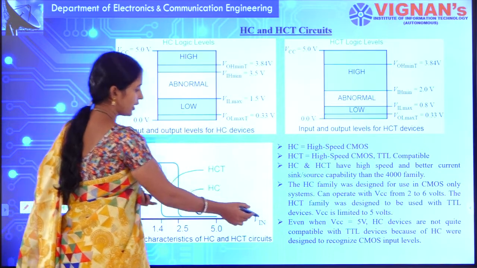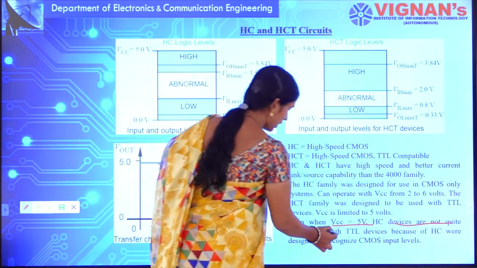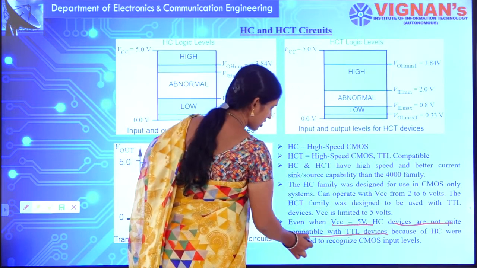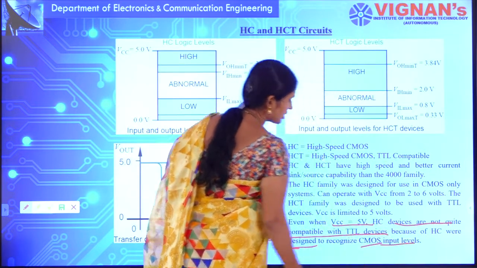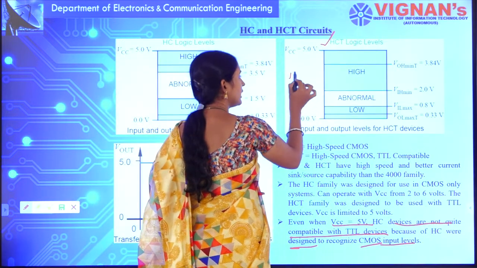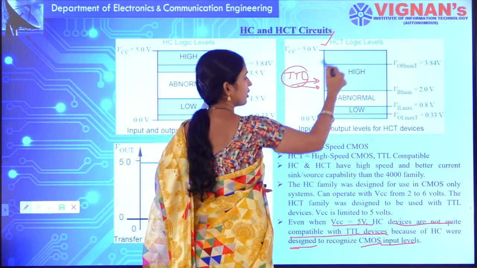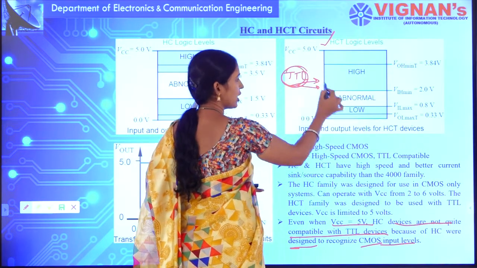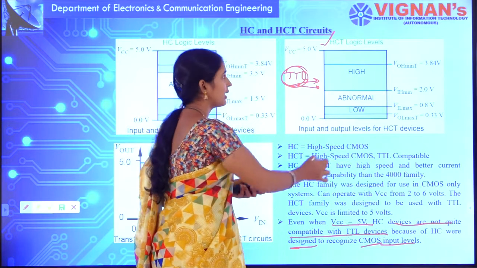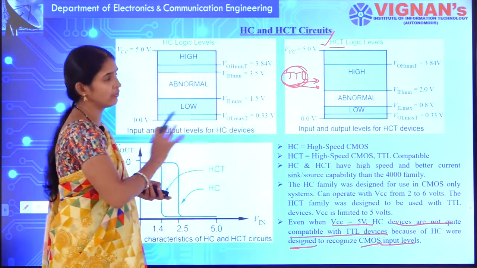So even though they can operate with 5 volts, the devices are not quite compatible with TTL devices, because they recognize only CMOS input levels. Whereas with HCT device families, even though TTL is providing the inputs, it can recognize this as logic low and this as logic high. Like that, HCT devices are compatible with TTL logic.